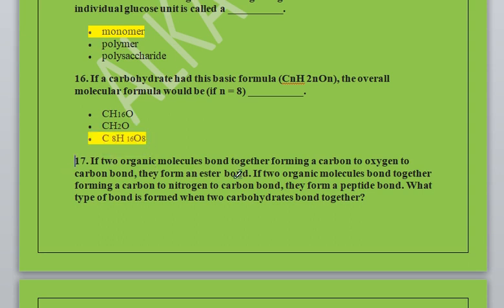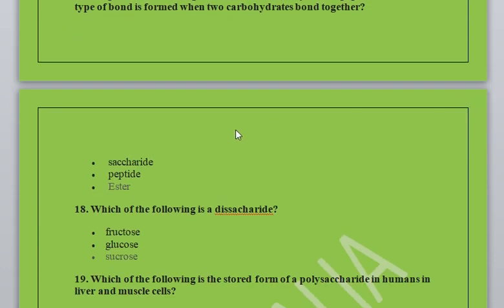If two organic molecules are bonded together forming a carbon to oxygen to carbon bond, they form an ester bond. If two organic molecules bond together forming a carbon to nitrogen to carbon bond, they form a peptide bond. What type of bond forms when two carbohydrates are bound together? Saccharide, peptide or ester? Correct option is ester. Which of the following is a disaccharide? Fructose, glucose or sucrose? So you all know sucrose is a disaccharide.